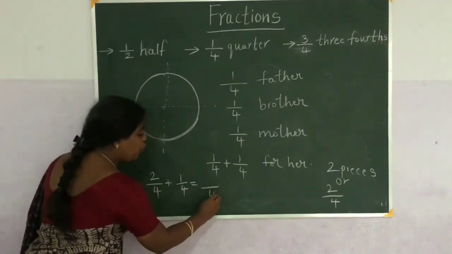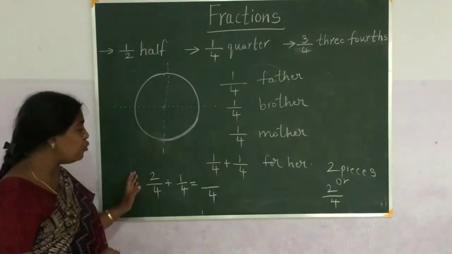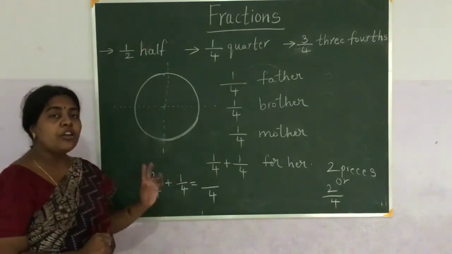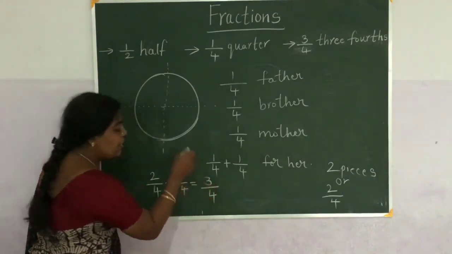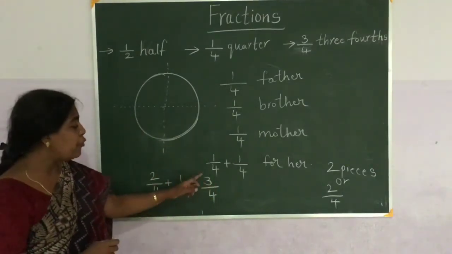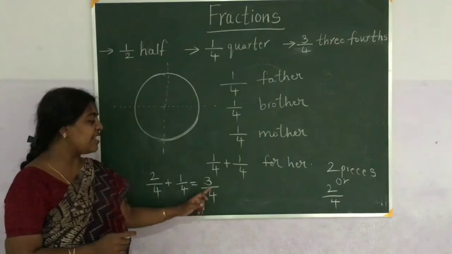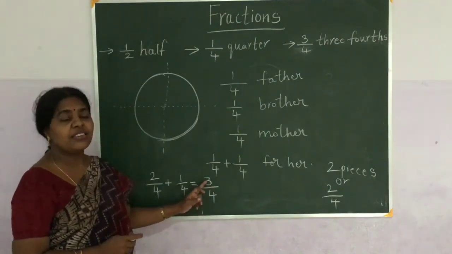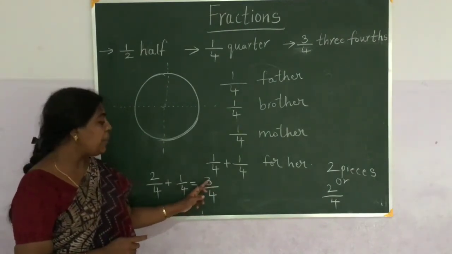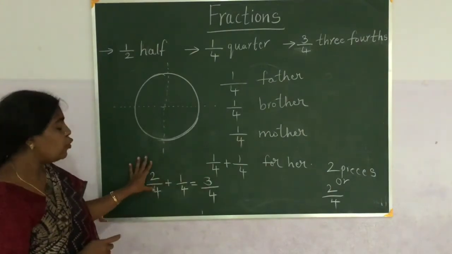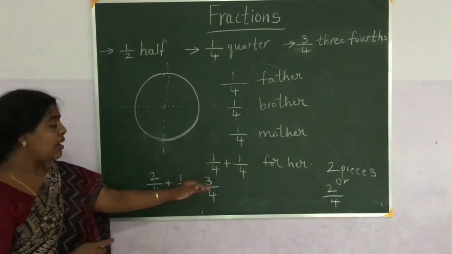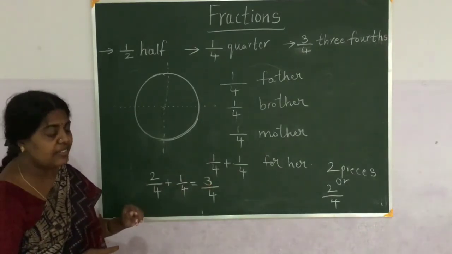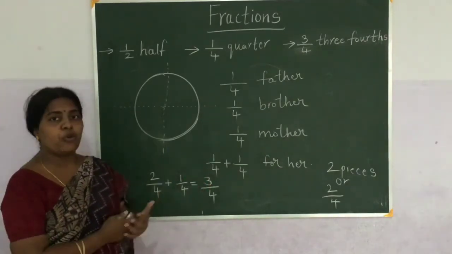So out of 4, Rani is having 2 and her brother is having 1. So 2 plus 1, 3. So 3 by 4. 3 by 4 means out of 4 pieces, 3 pieces we are talking about. So in these 3 pieces, 2 pieces are Rani's and 1 piece is her brother's. So this is called 3 by 4.